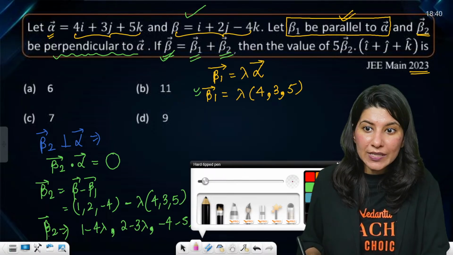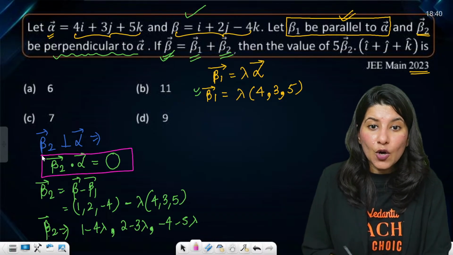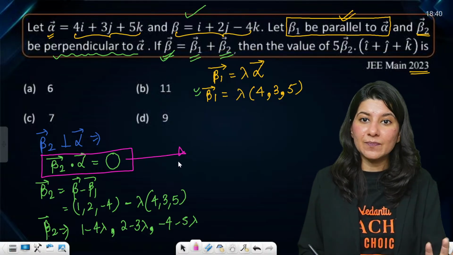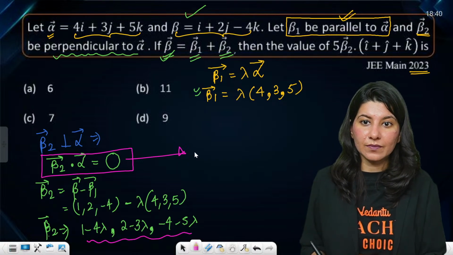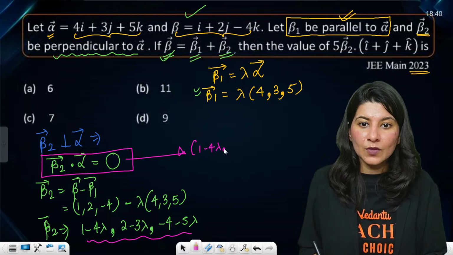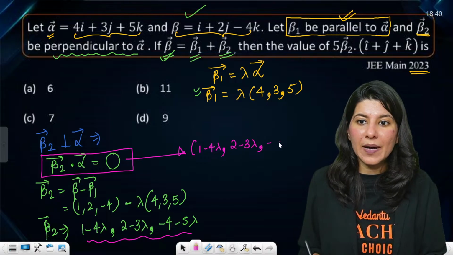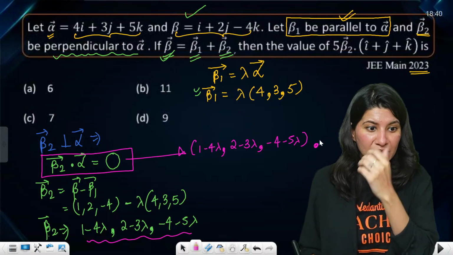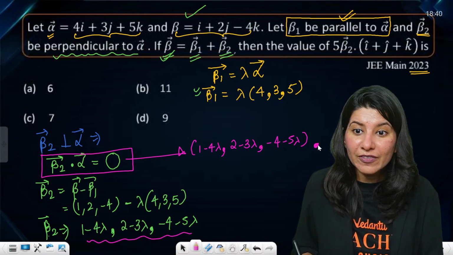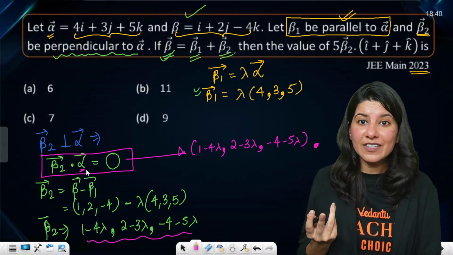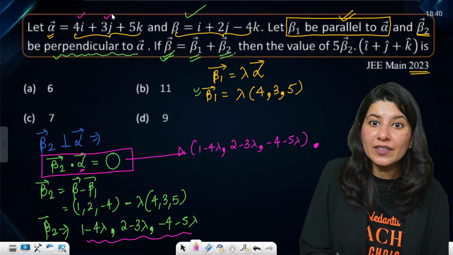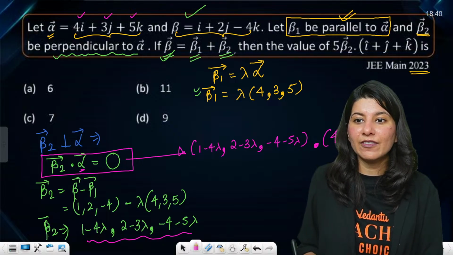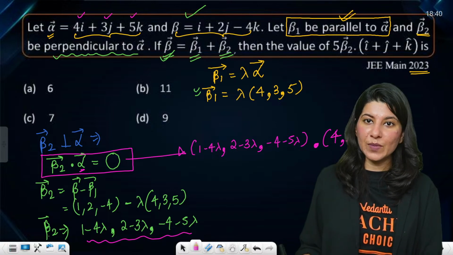And now I'll be using this: dot product between beta 2 and alpha should be 0. Now watch me carefully. Where is beta 2, ma'am? Here. So it will be (1 minus 4 lambda, 2 minus 3 lambda, minus 4 minus 5 lambda). This is your beta 2. Now you have to take the dot with what? Alpha. Where is alpha? (4, 3, 5). Dot product between them becomes 0.